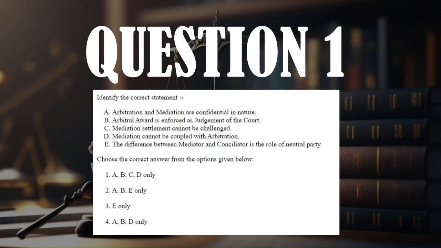Question number 1. Identify the correct statement. A. Arbitration and mediation are confidential in nature. B. Arbitral award is enforced as a judgment of the court. C. Mediation settlement cannot be challenged. D. Mediation cannot be coupled with arbitration. And E. The difference between mediator and conciliator is the role of the neutral party. Choose the correct answer from the options given below.